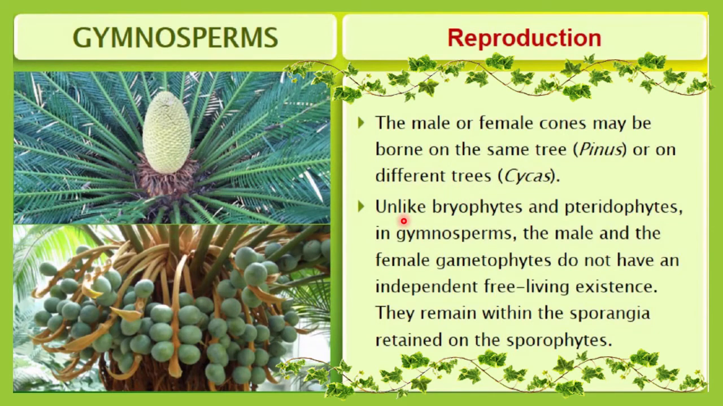So unlike bryophytes and pteridophytes, in gymnosperms the male and the female gametophyte do not have any independent free-living existence. Be very clear here. What is the difference? Unlike bryophytes and pteridophytes, in gymnosperms you cannot observe the male and female gametophyte as an independent or free-living existence. This is the difference if you compare gymnosperms with bryophytes or pteridophytes, and they remain within the sporangia retained on the sporophyte.